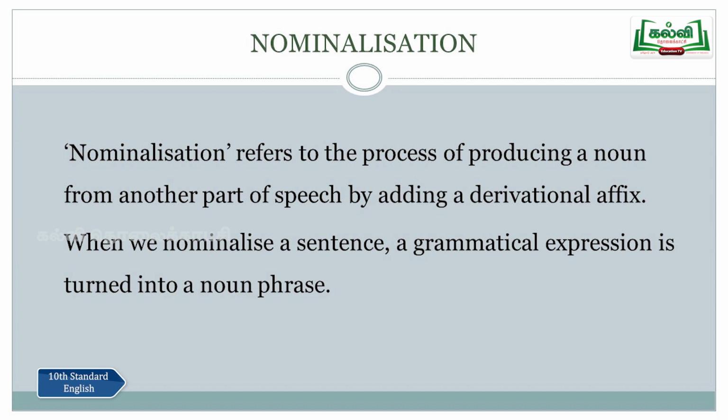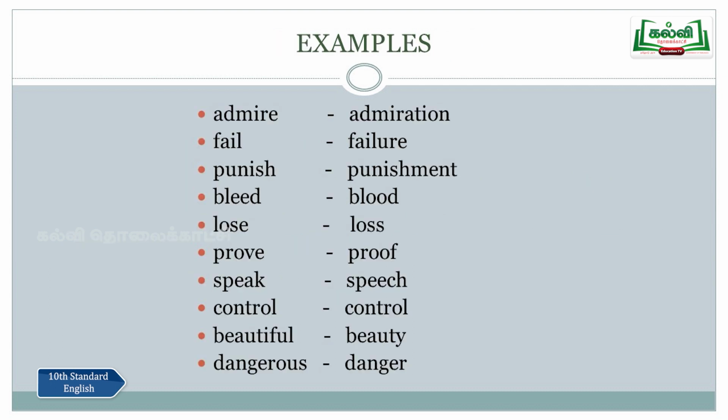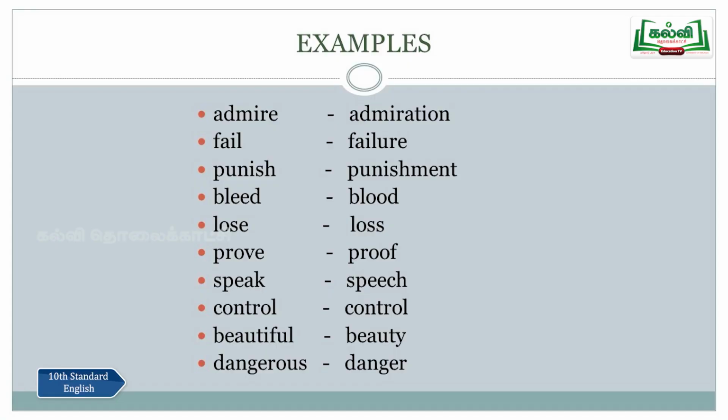Let us see some examples. Admire is a verb. I admire the children. I admire the boy. Admire is a verb, and admiration is the noun form. Fail is a verb, and failure is a noun form. Punish is a verb, and punishment is a noun.